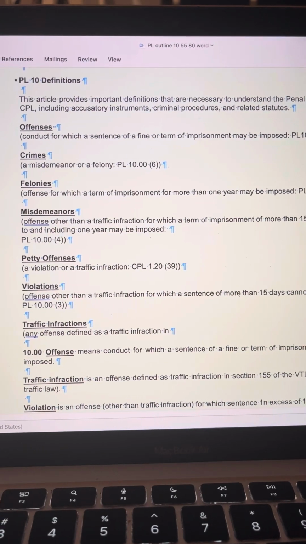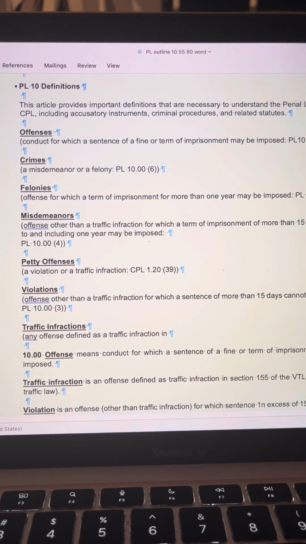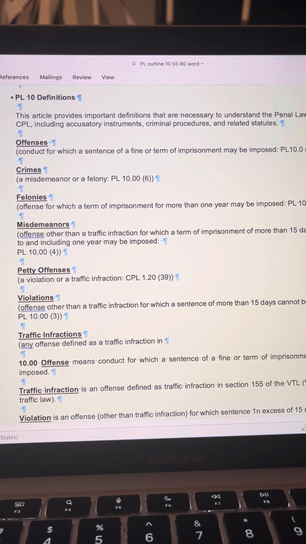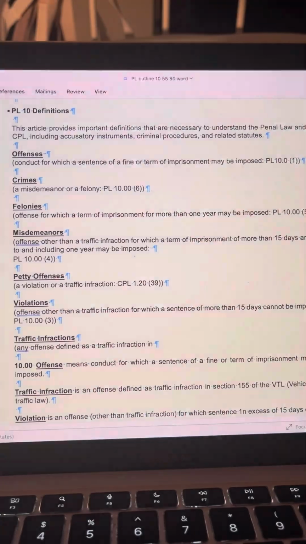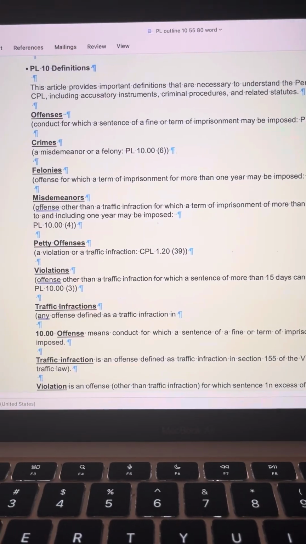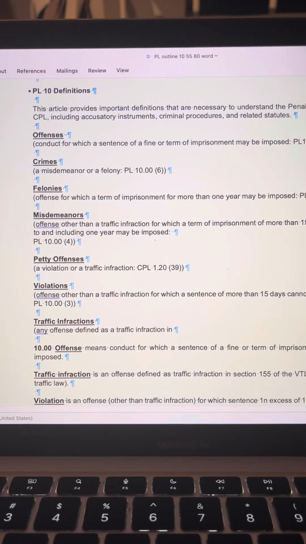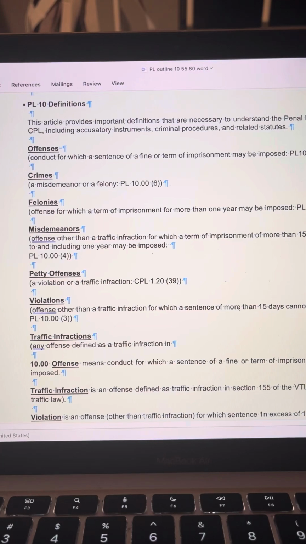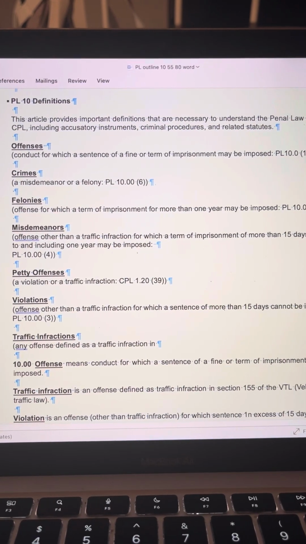Petty offense: a violation or a traffic infraction. CPL 1.2039. Violations: offense other than a traffic infraction for which a sentence of more than 15 days cannot be imposed. Penal Law 10.003. Traffic infractions: any offense defined as a traffic infraction.